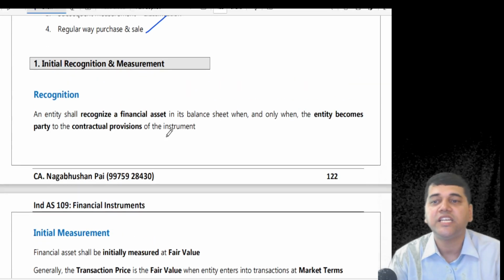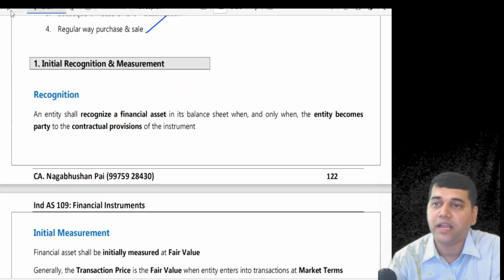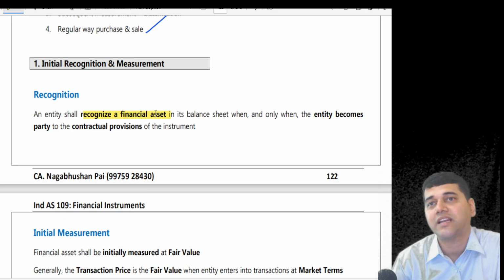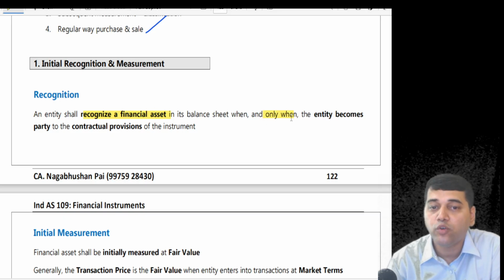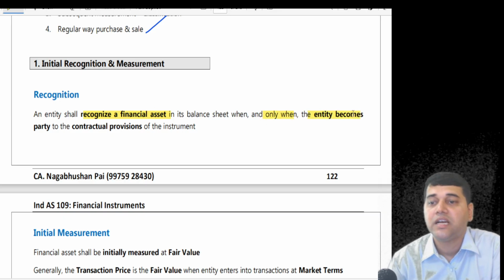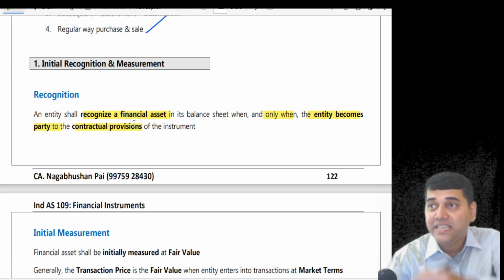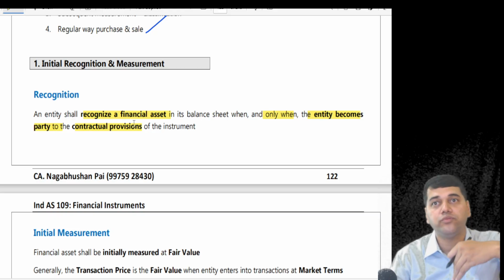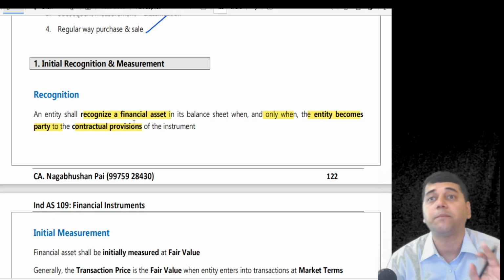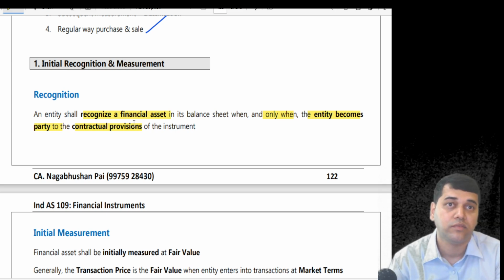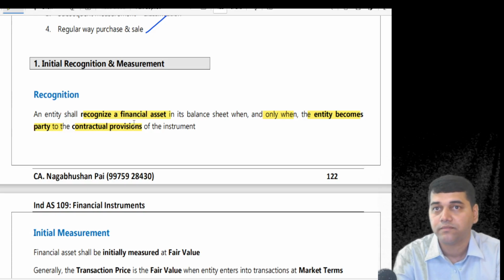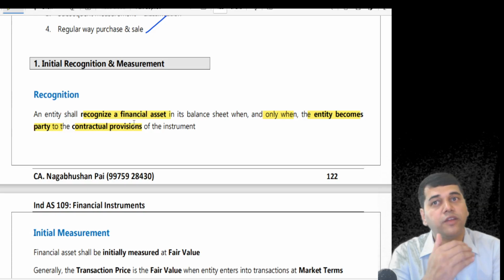How should the initial recognition of a financial asset happen? Entity shall recognize the financial asset. What is the financial asset? Contractual right to receive the cash. Only and only when the entity becomes a party to the contract. The day you sign, you get a right to receive. Then only you can recognize or pass entries in the books of account. Till you sign the contract, you should not pass the entries. So what is your accounting entry?